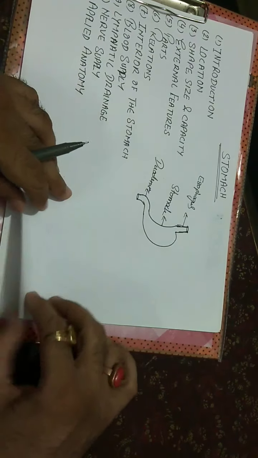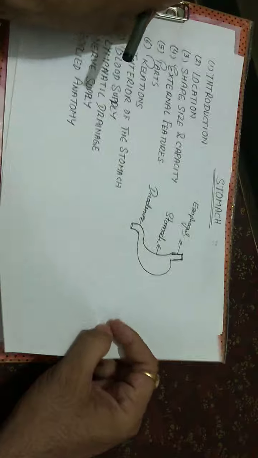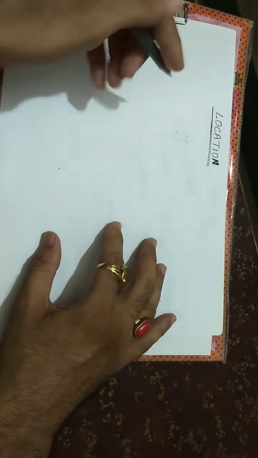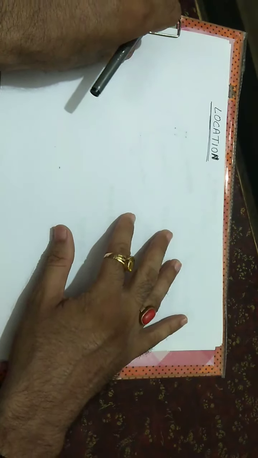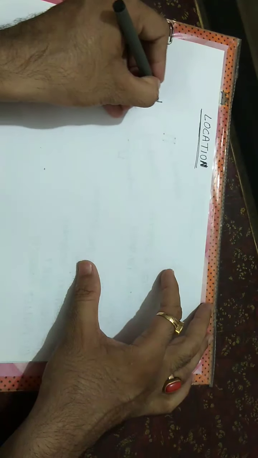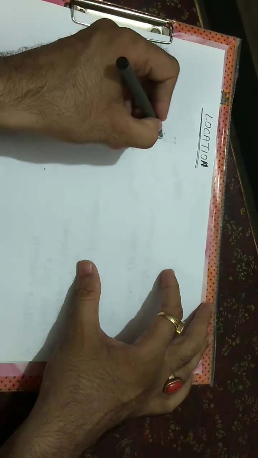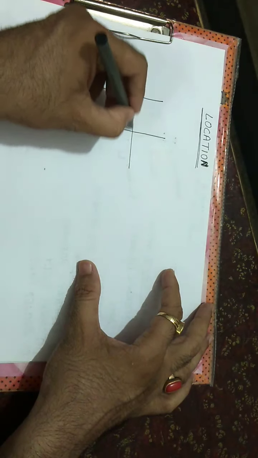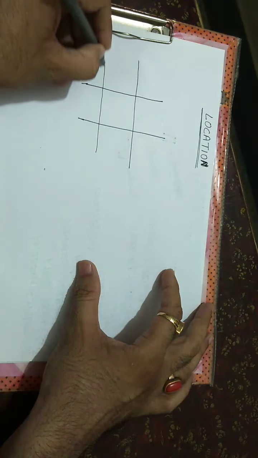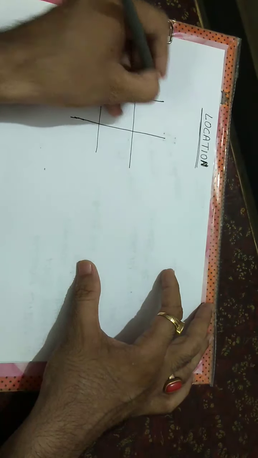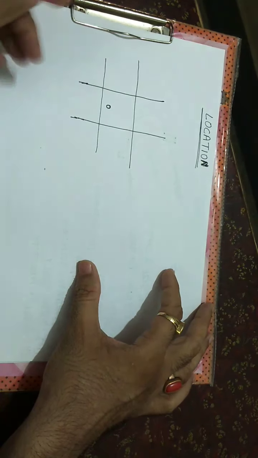Now we will discuss the location of the stomach. Firstly, we will draw the diagram of the 9 regions of the abdomen. We will divide the abdomen into 9 regions by 4 imaginary planes. So these are the 4 imaginary planes.